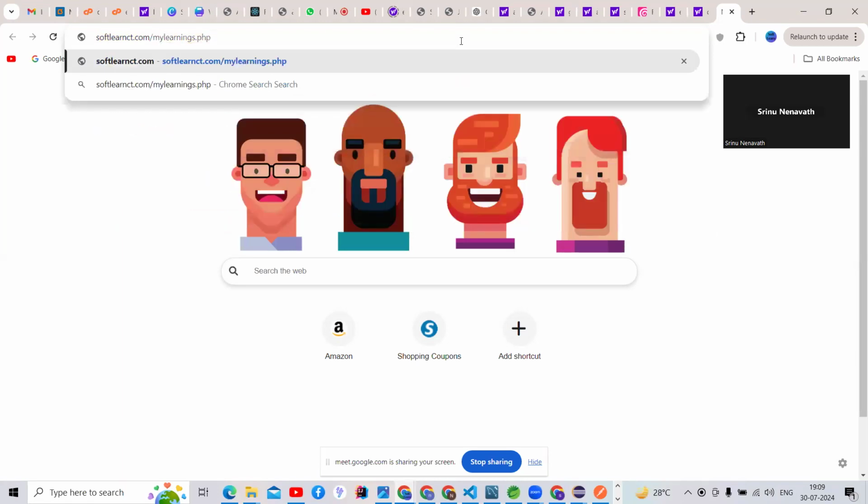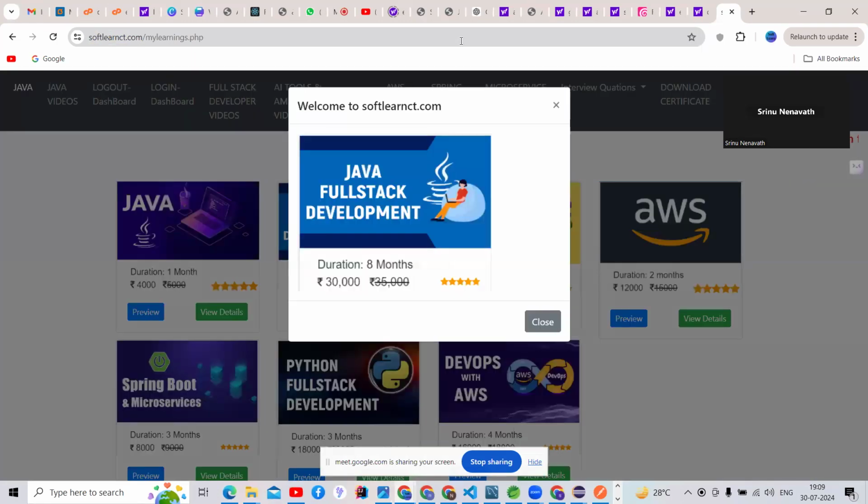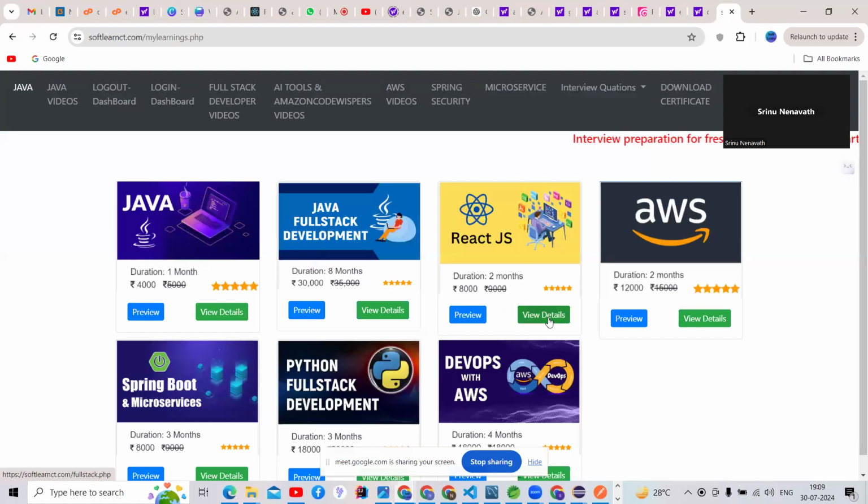So my screen is visible, right? Yes. Yeah. So guys, before we go to the Servlet, we need to recollect what technologies we have completed and what their purpose is.